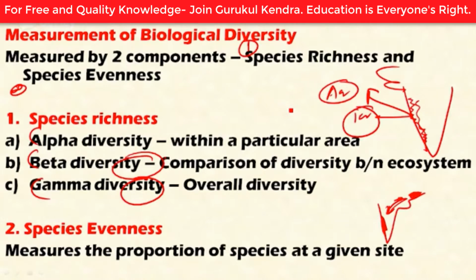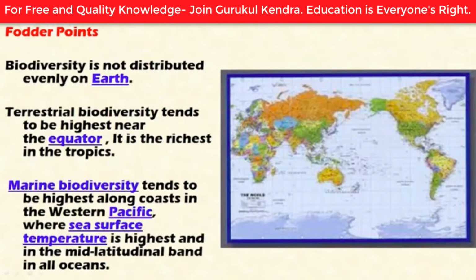Next, the second component is species evenness. Species evenness measures the proportion of species at a given site. For example, low evenness indicates that a few species dominate the site. Species evenness is lower in the temperate regions of the world, where fewer species are present as you move away from the equator, and species evenness is higher in the tropical regions of the world.